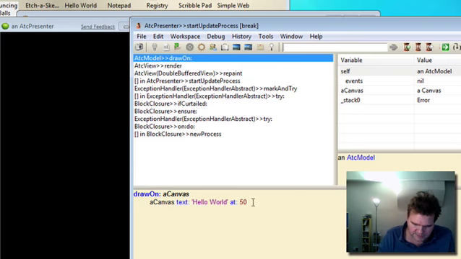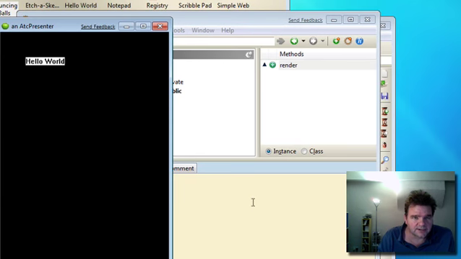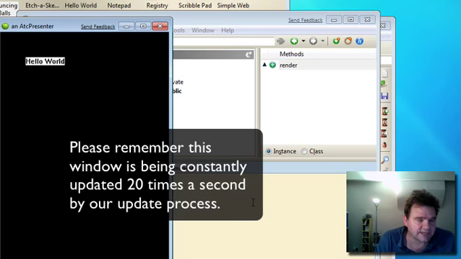And we can draw that at 50, 50. Now, if I compile this and then let the debugger run, okay, there we go. We've actually got our little bit of text has popped up.